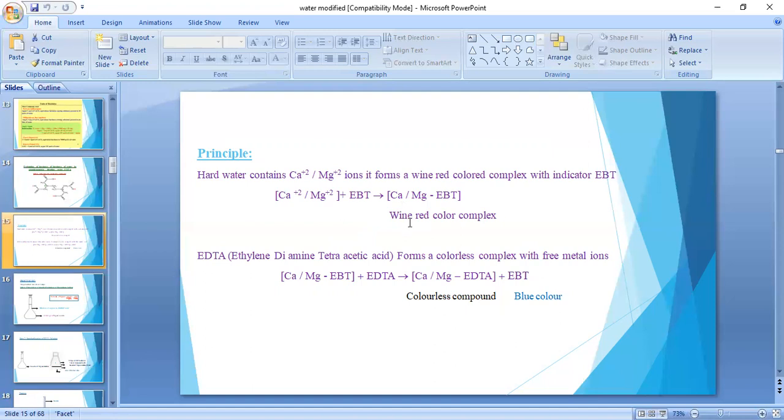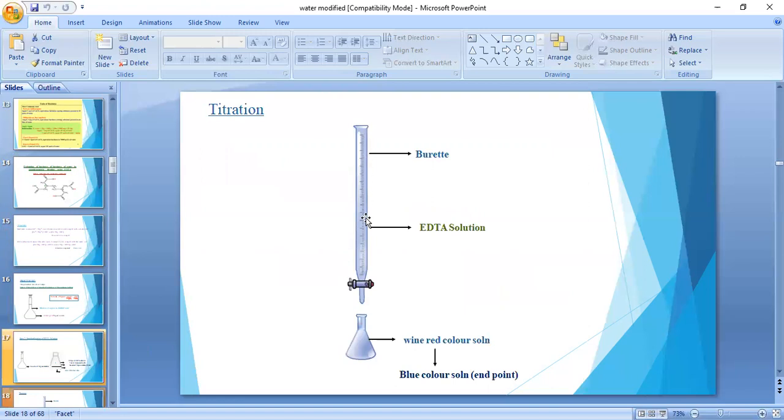After that wine red color complex, we add EDTA, which is taken in a burette like this. In titration, in the burette we take EDTA, and in the conical flask we take hard water. When we add EBT to the hard water, it forms unstable complexes with the calcium and magnesium present in water. They all form unstable complexes in a wine red color.